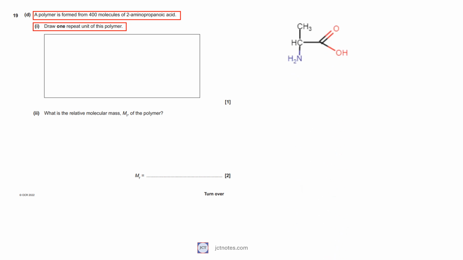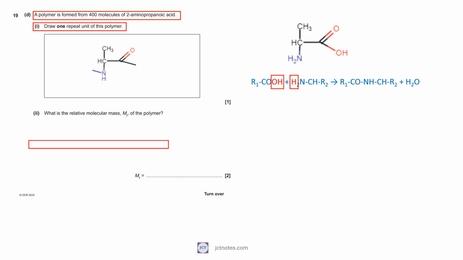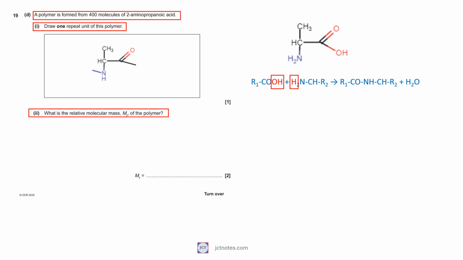The polymerization occurs due to the condensation between the amino group and the carboxylic group. Therefore, a unit of the polymer is. In the second question, we are asked what is the relative molecular mass of the polymer. The formula of the 2-aminopropanoic acid is C3H7O2N, giving a relative molecular mass of 89.